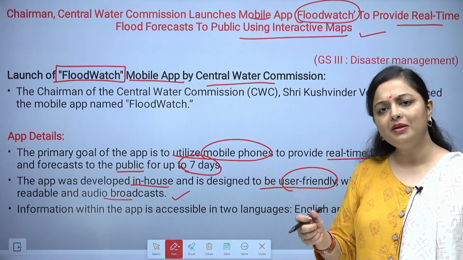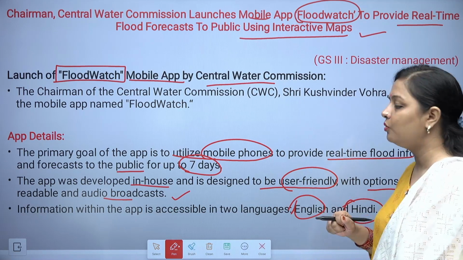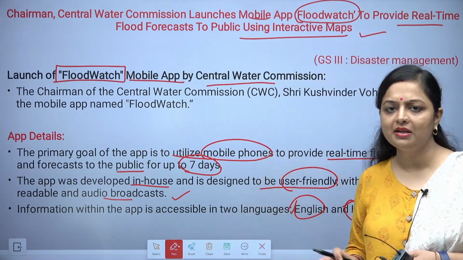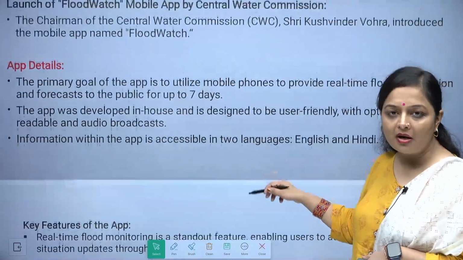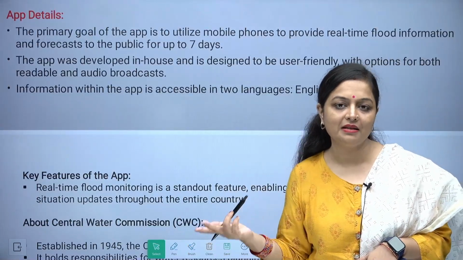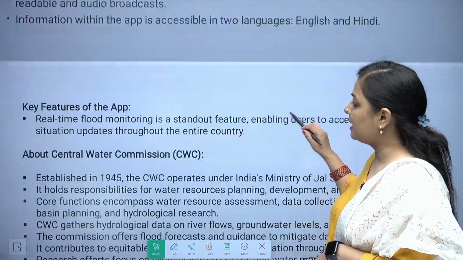So as of now, limited languages are being used, that is English and Hindi only, and after some time they will definitely explore whether they could introduce or add more languages. So as of now you can hear the audio in English as well as in Hindi, or you can read it also, right? So in these languages only.